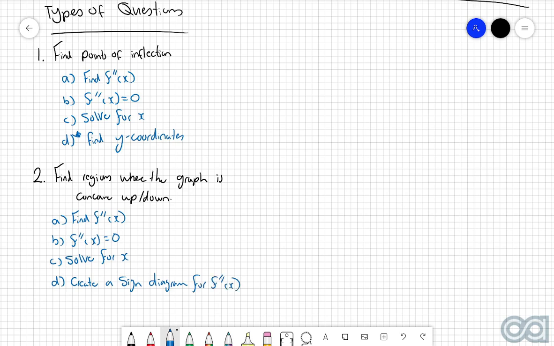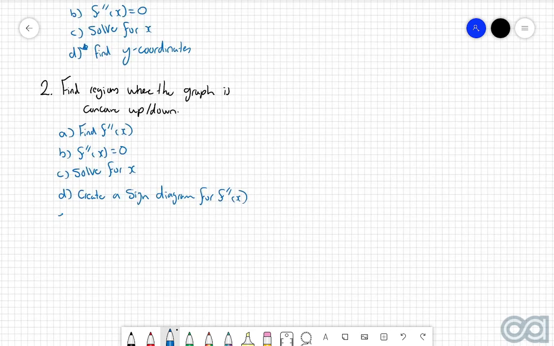And very similar to how you would construct your sign diagrams for the first derivative, you then need to put on where the points of inflection are using vertical dashes, and then in each region you need to test an x value with the second derivative. If that value is positive, then you put a plus in that region. If it's negative, you put a minus in that region. And then we use those regions to identify the concavity of the graph in those different regions. So then the last step is to write the intervals of concavity using interval notation.